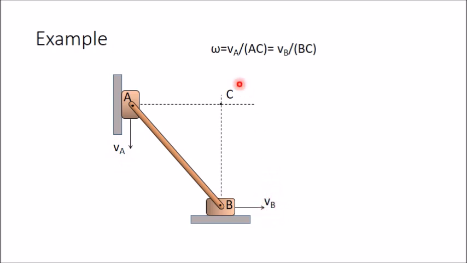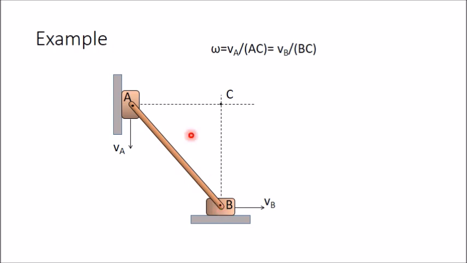Using this relation, the angular velocity of this link is given by VA divided by AC. If you have the value of VA, then just divide VA by this distance. Or if you have the velocity VB in magnitude, then divide VB by BC. So once you do this, you will get the angular velocity of AB.